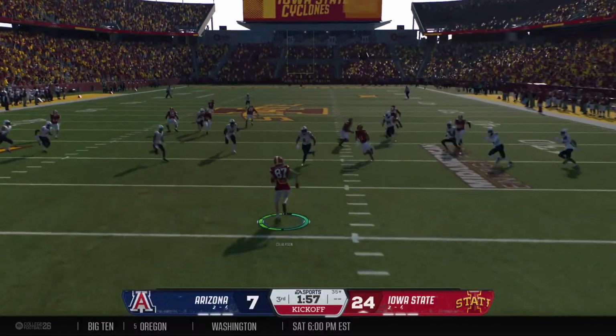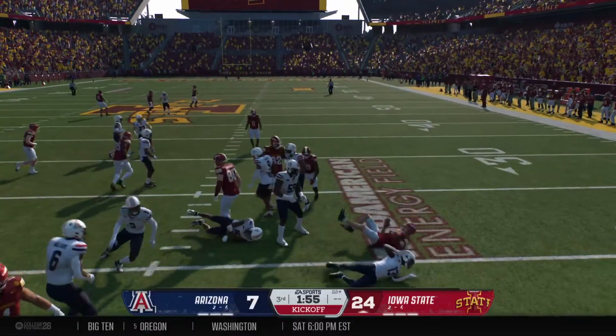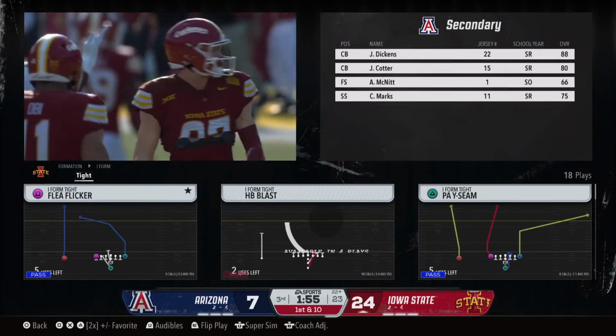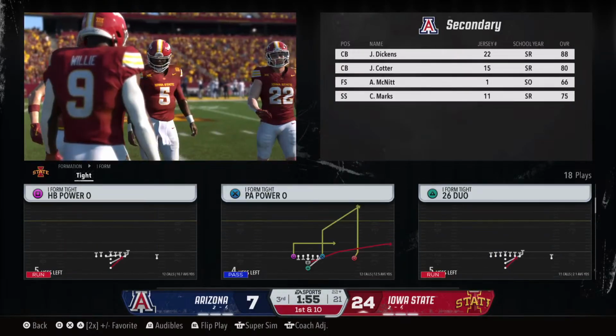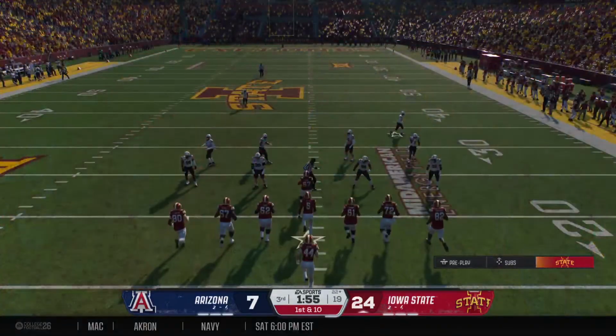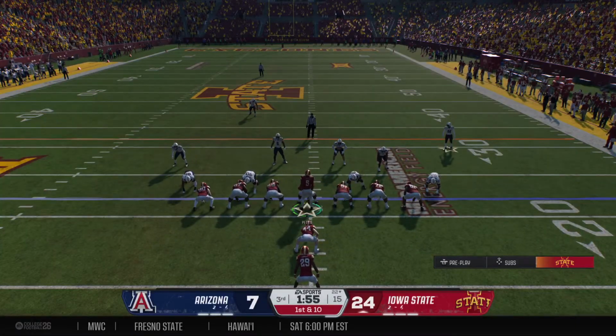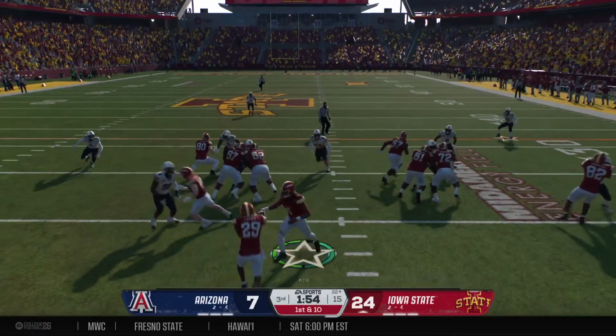From inside the 10-yard line, he'll bring it back. Nice job executing all of the assignments as they put a stop to that return at the 22. Iowa State sending the offense back out. They still have a cushion, but you don't want to feed that hope with unproductive drives.